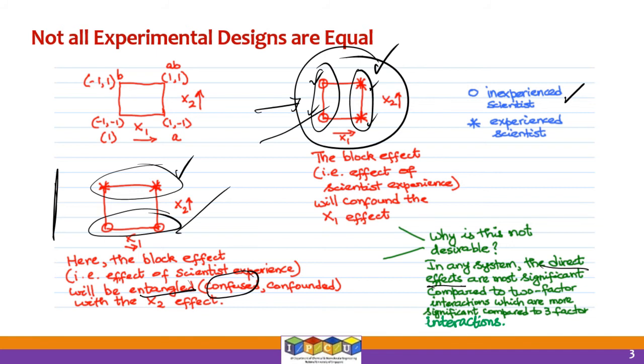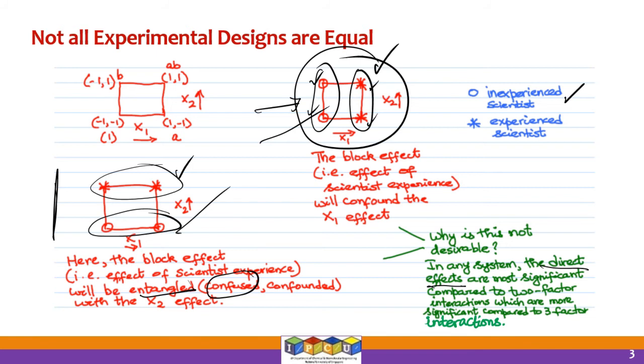You do not want the direct effects to be confounded with the skill level of operators, for example. In fact, you do not want the direct effects to be even aliased with even second order interaction effects, right? So we want to keep these things as far apart as possible.